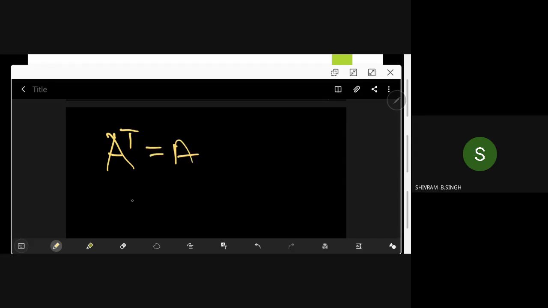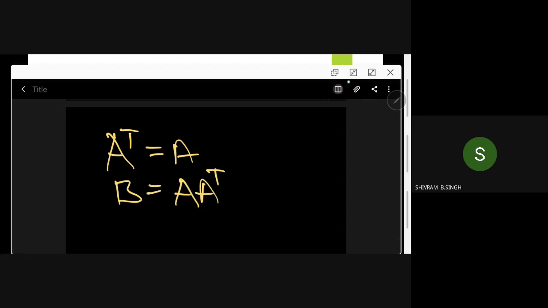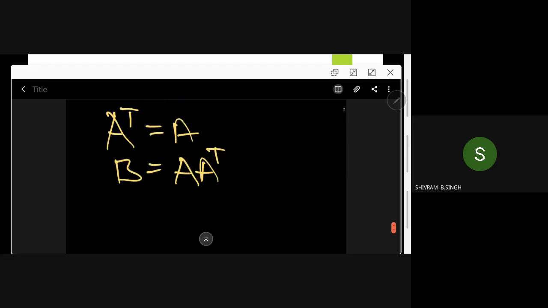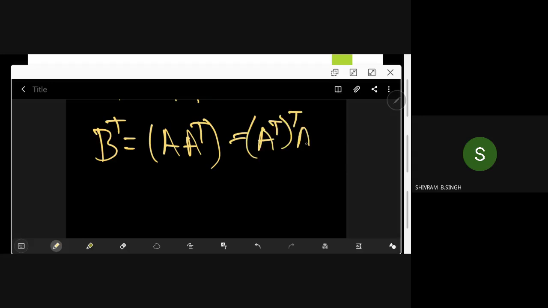Now we need to check about B. It is A transpose. So simply what we need to do is that we calculate B transpose here. B transpose is A transpose. But you have a rule, AB whole transpose is B transpose into A transpose. So you have A transpose transpose into A transpose. See, we are following a rule here.